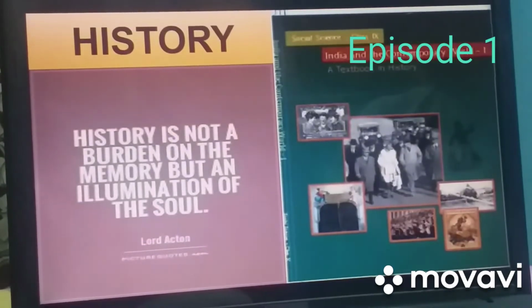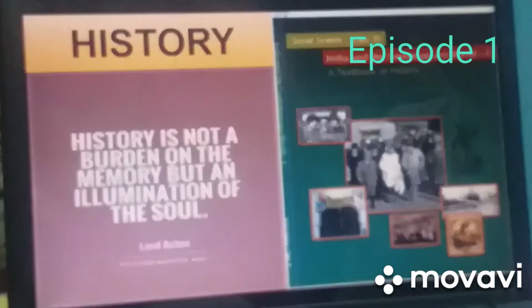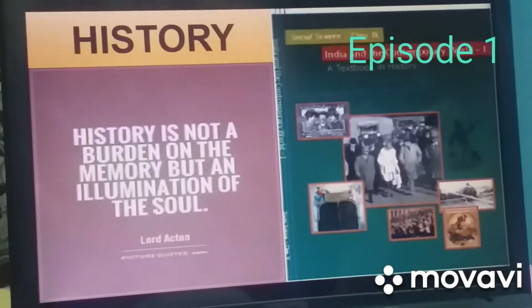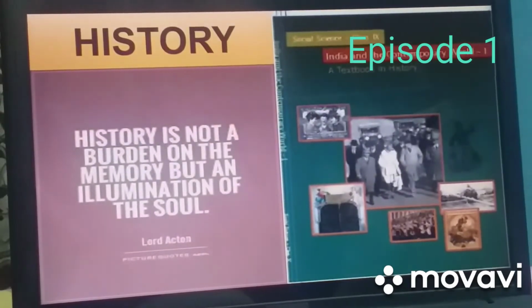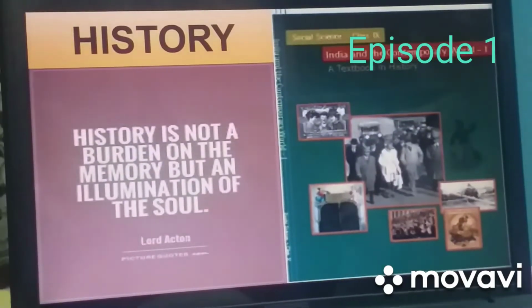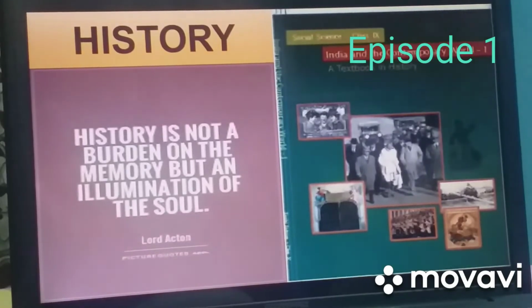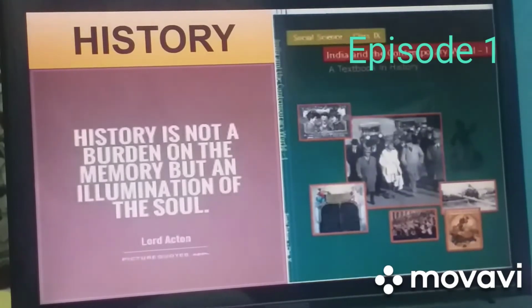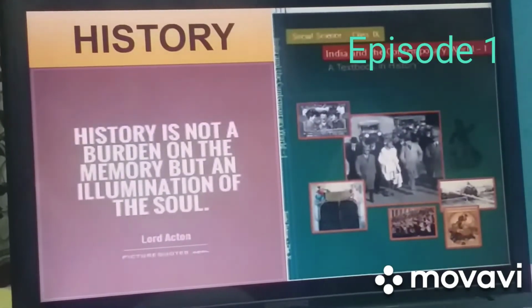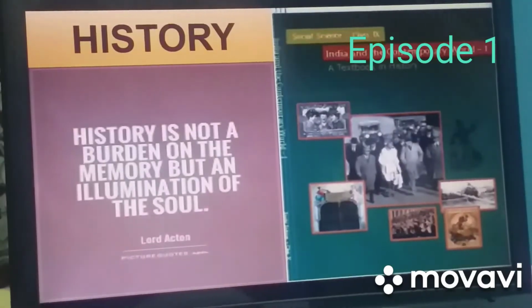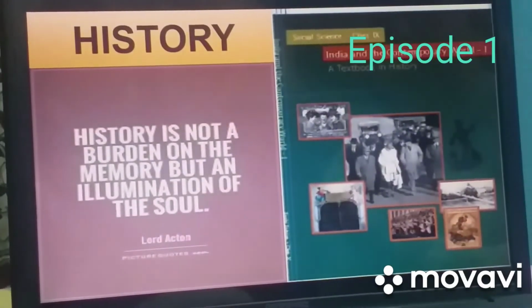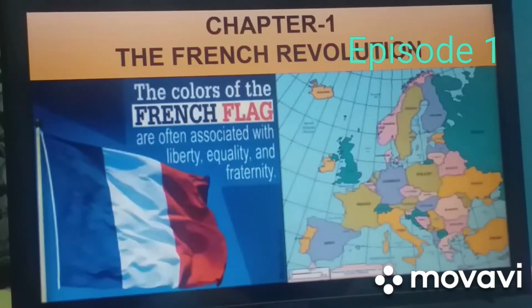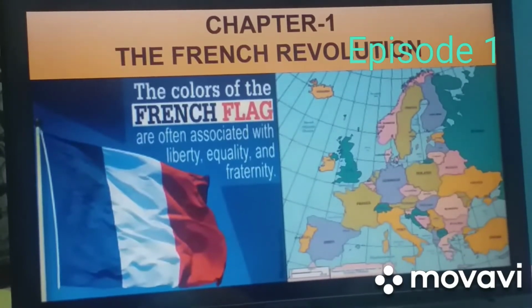Children, in this book, we will learn about different revolutions and social changes which prepared the foundation for the modern societies in which you and me are living. Here you can see this is the textbook prescribed by NCERT for class 9th, India and the Contemporary World Part 1. So, the first chapter of this history book is the French Revolution.